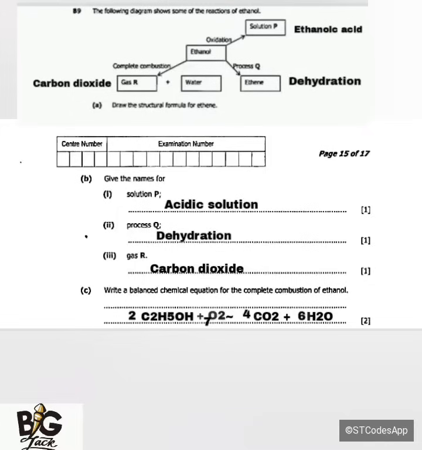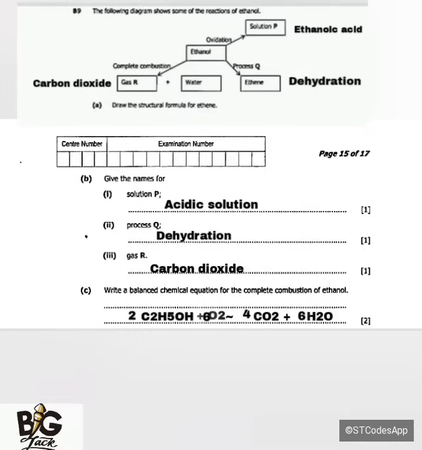Then on oxygen, let me say we have 14. Now let me just do this, okay? In part of oxygen, we are not going to put 7. Let's try to put 6. If we put 6 on the reagent, the oxygen gas, we are going to find that on the reagents we have 14 oxygens, and on the products we also have 14 oxygens. So that is the complete combustion of ethanol.